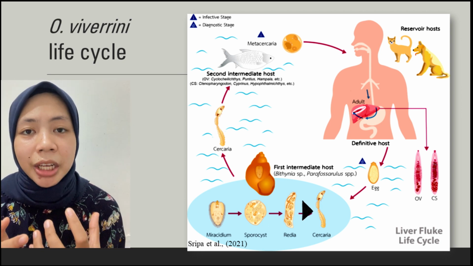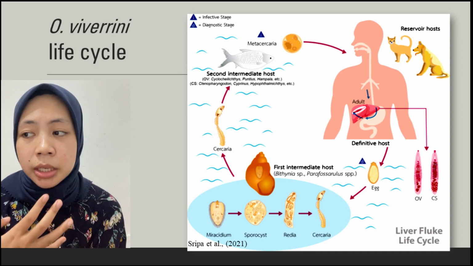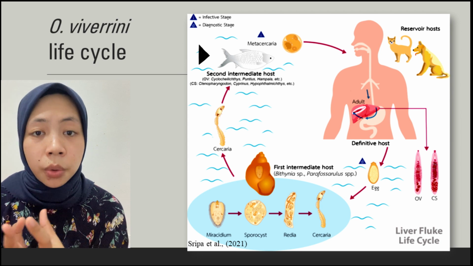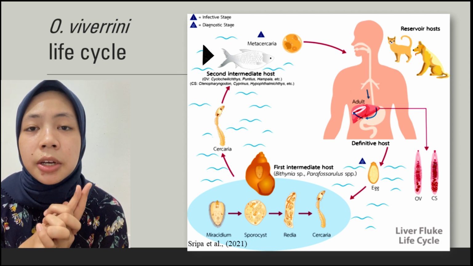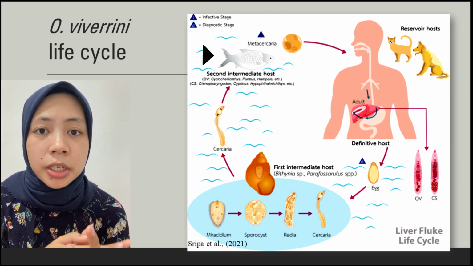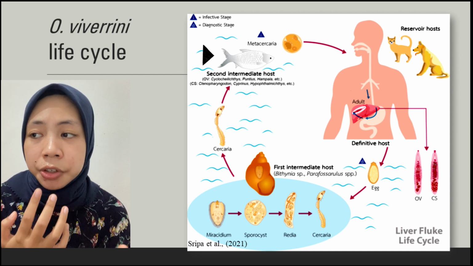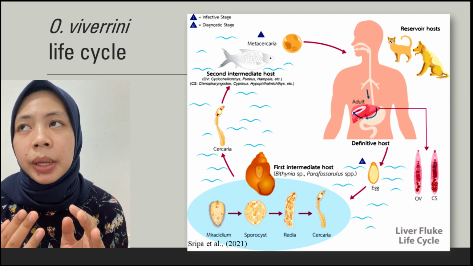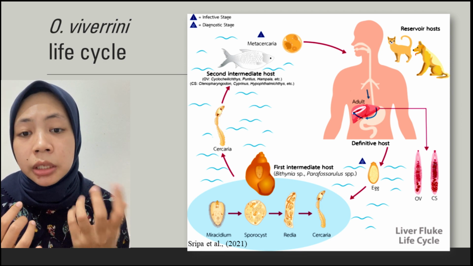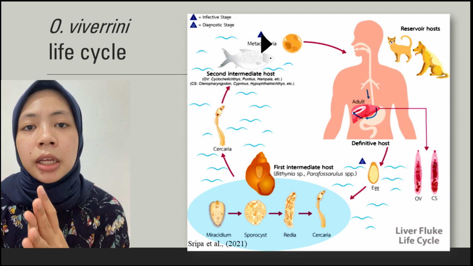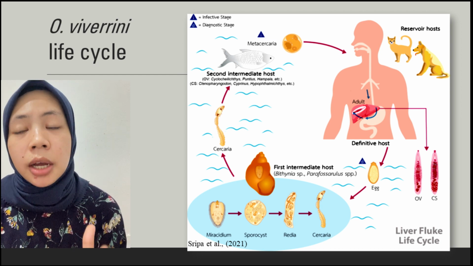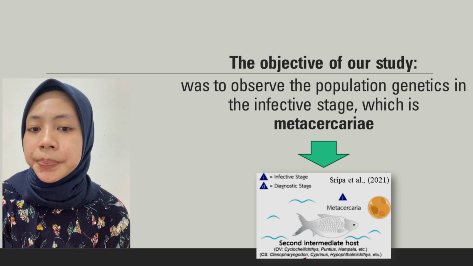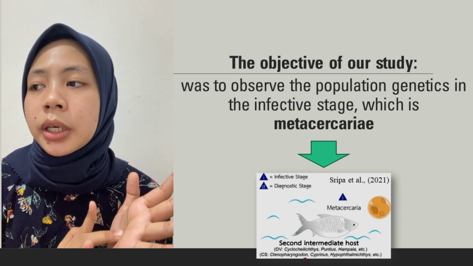The cercaria will be released into the freshwater body. Then it will penetrate into the second intermediate host, which is freshwater fish. Inside the fish, the cercaria will penetrate under the muscle, or maybe the fins or the gills, and mature into the metacercaria stage, which is the infective stage of Opisthorchis viverrini.